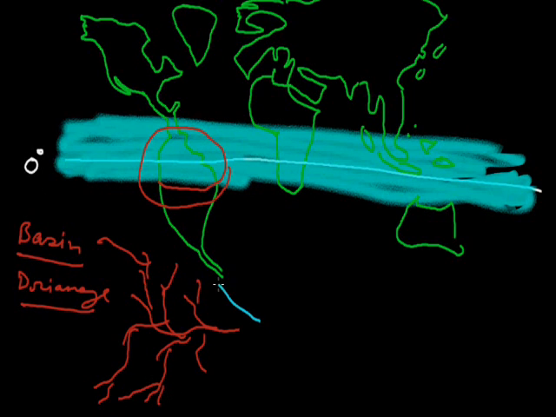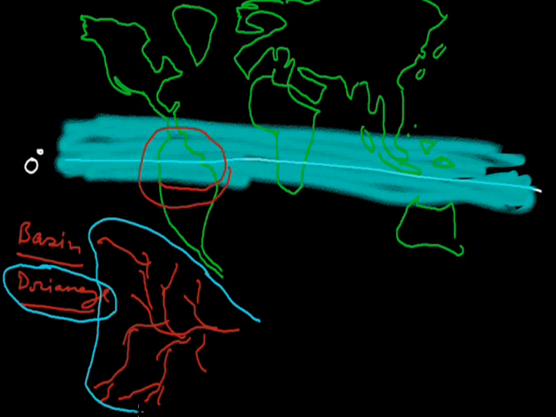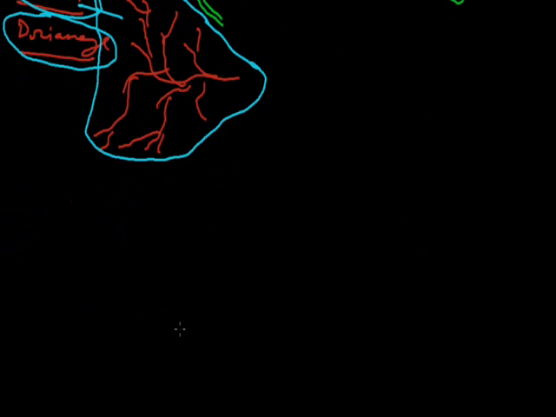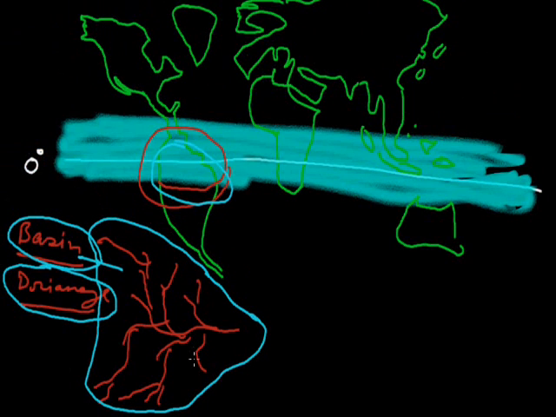Now this network of rivers and their tributary rivers, the whole network is known as drainage. And the whole catchment area, means the land area of this river, is known as basin. So the basin is the catchment area of a particular river and its tributary rivers. So this whole region is a catchment area of river Amazon. This region comes in a tropical region, as you can see here in this map also.